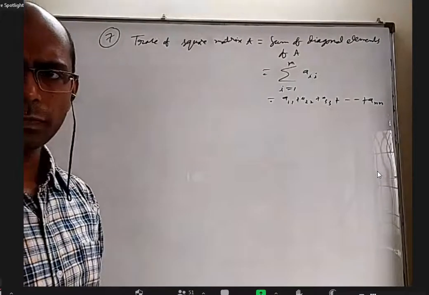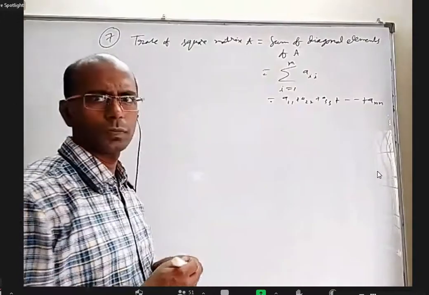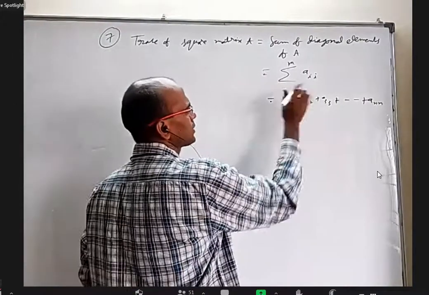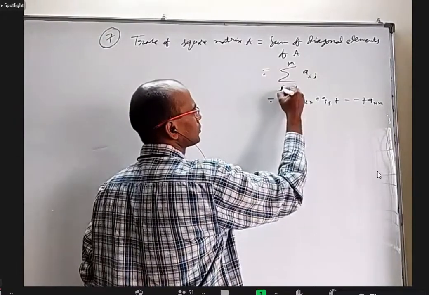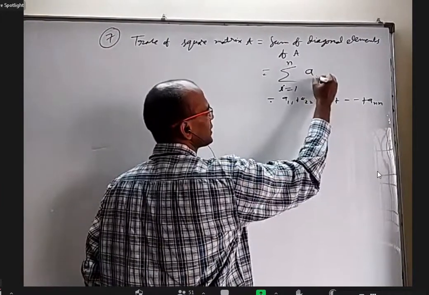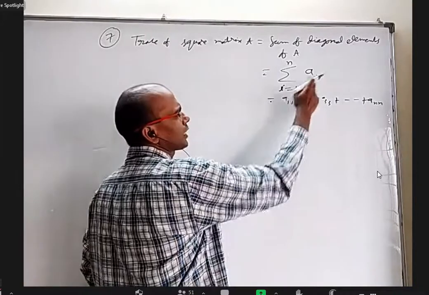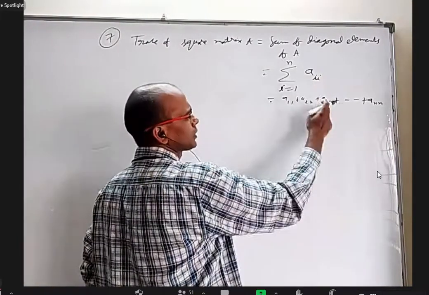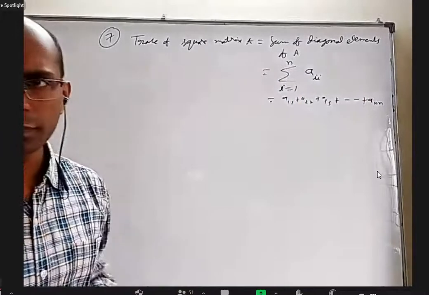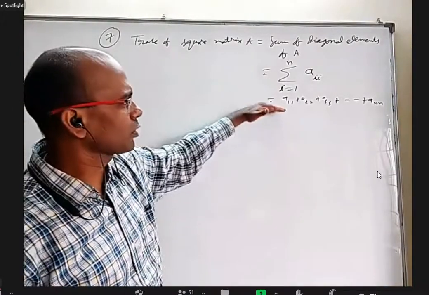Is it okay? So what is that sigma? The down part is i equal to 1, the upper part is n, and this is aii. When you put i equal to 1, it becomes a11. When you put i equal to 2, it is a22. When i equal to 3, a33. Finally, when i equal to n, ann. All of you know sigma means summation, right? This and this are same. One way to represent this is this.